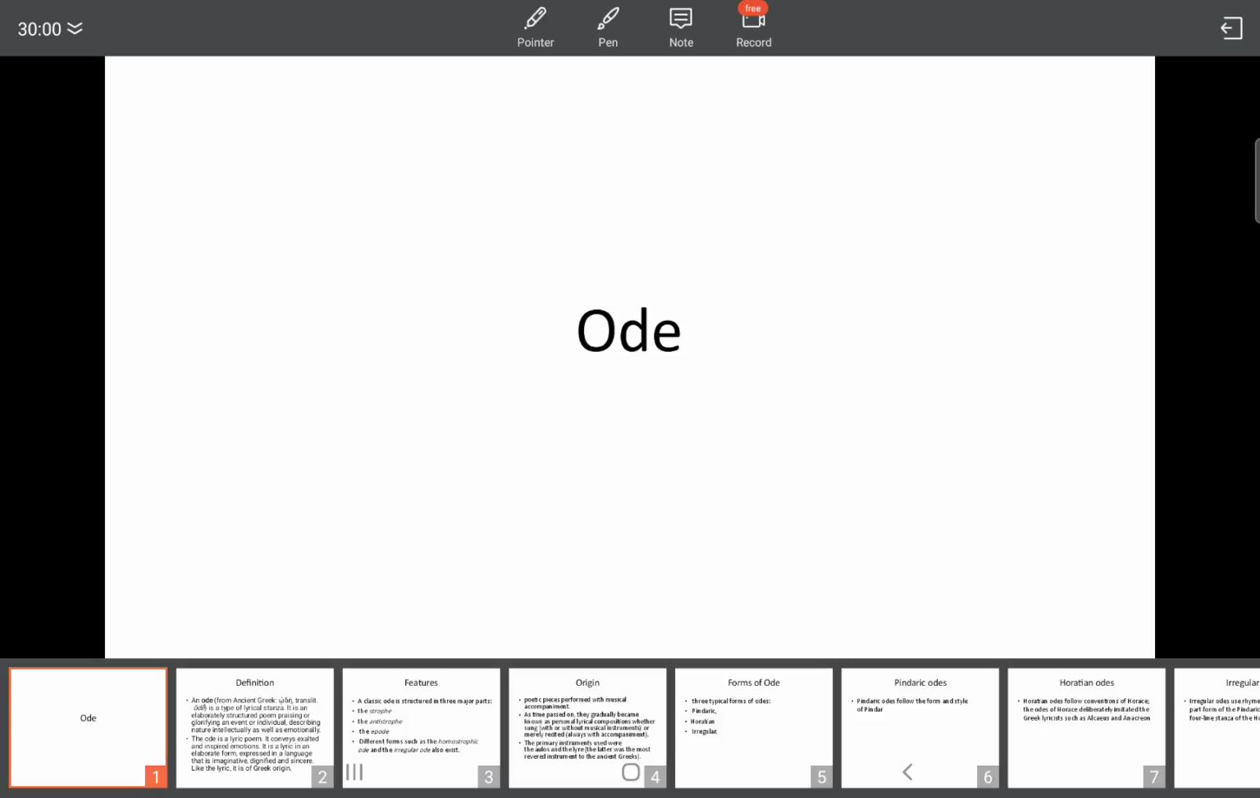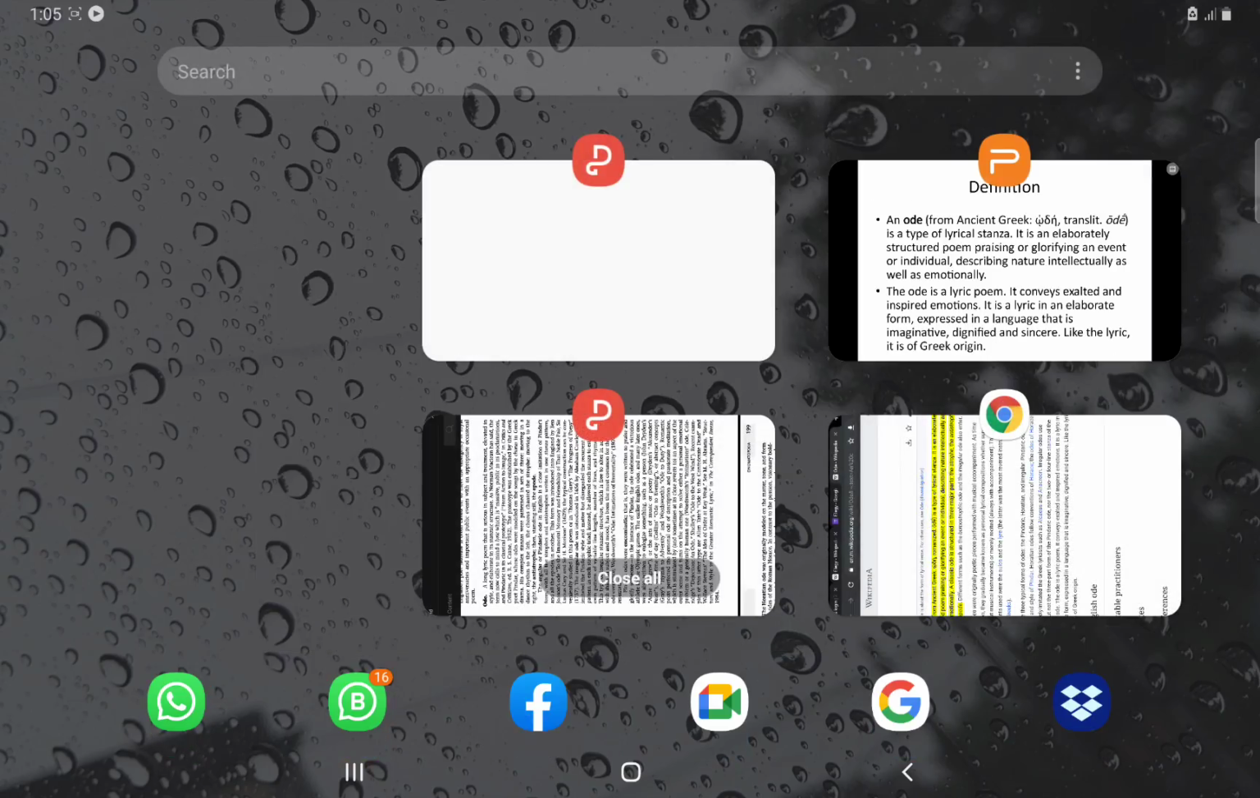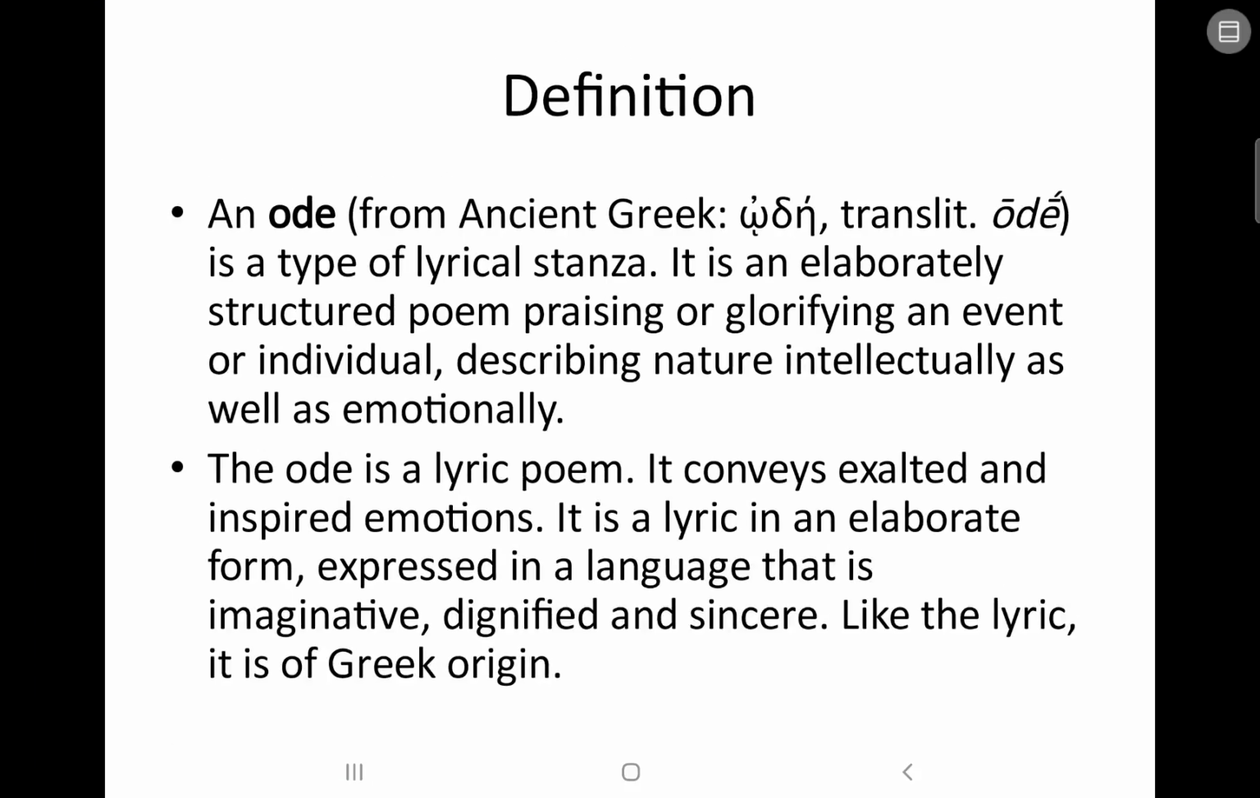So our topic is ode. Now, what is ode? Now we have a definition over here. As you know, I'll be using four different types of resources. As you can see, I have this Google Chrome, I have this PPT, I have these two ebooks. I'll be consulting all four of them and I will try to explain what ode is. So let us find the definition.